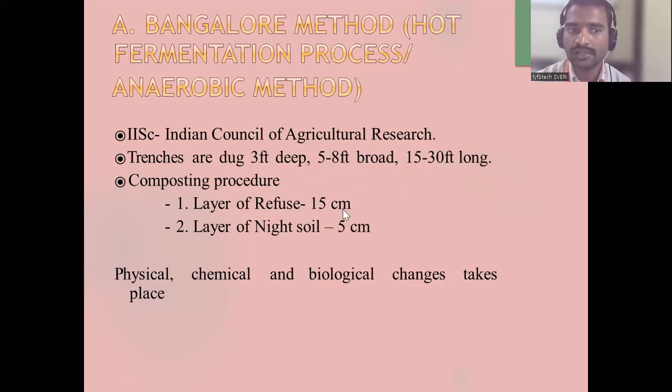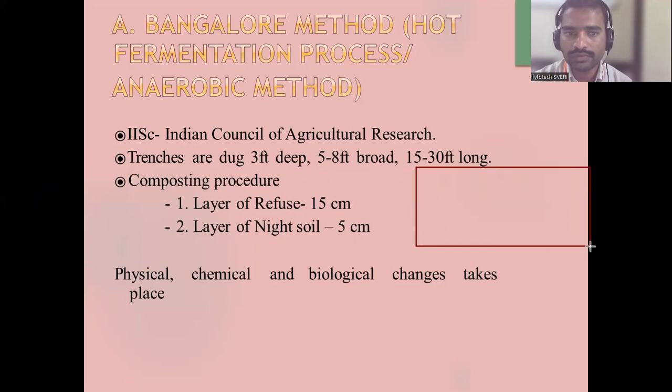15 centimeter refuse, 5 centimeter night soil. See, 3 feet deep means how much? It is 1 meter. So whatever trench is there, if you consider this is 5 to 8 feet broad, and this is 1 meter depth. In this 1 meter depth, this is 15 centimeter here.